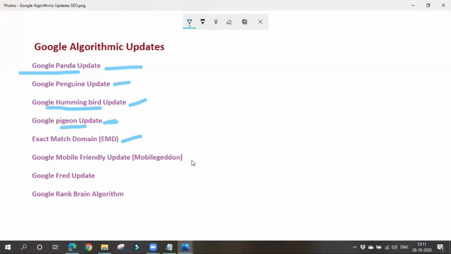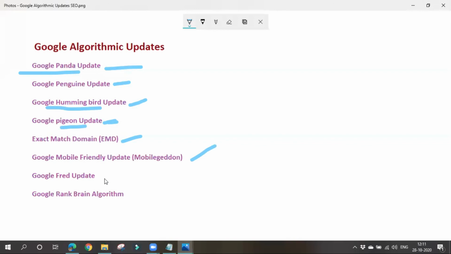So it is very important that your website is mobile friendly. Always make sure that your website is mobile friendly. If your website is not mobile friendly, then this update will hit us. It is also a punishment. Your website ranking will decrease in SERP results. It will go down, right?